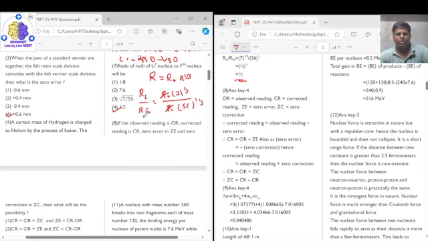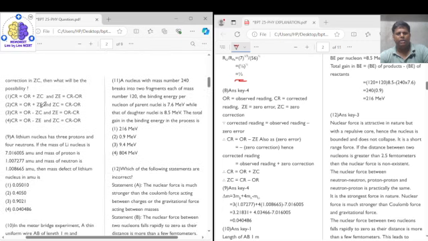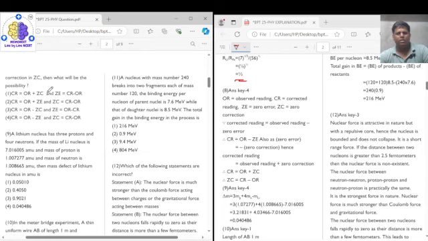Now coming to question number 8. Question number 8 says, if the observed reading is OR, correct reading is CR, zero error is ZE, and zero correction is ZC, then what will be the possibility? Meaning out of these four expressions, which expression is correct? So see, the correct reading is observed reading minus zero error, or zero correction is correct reading minus observed reading. So here the correct answer is option number 4, right? Correct answer is option 4.